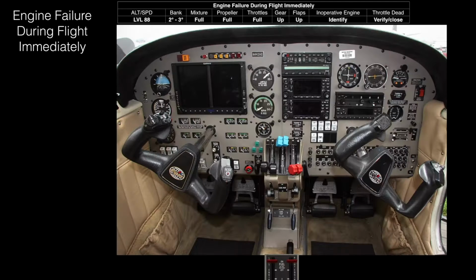Okay, engine failure during flight, immediate reaction. We will go ahead and pitch for 88, bank 2 to 3 degrees towards the operative engine, apply mixture full, propeller full, throttle full, gear up, flaps up, and then we identify the dead foot, dead engine, verify, we close the dead engine. If there's no drop in RPM, then we will go to the emergency checklist.